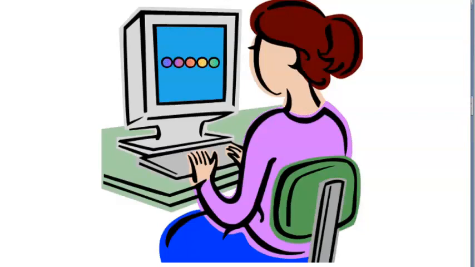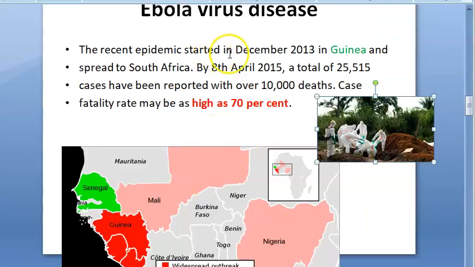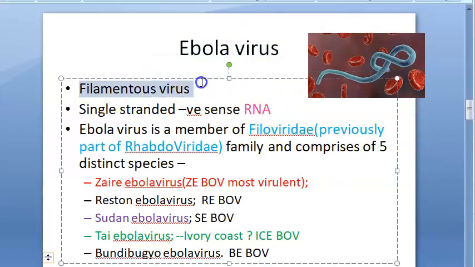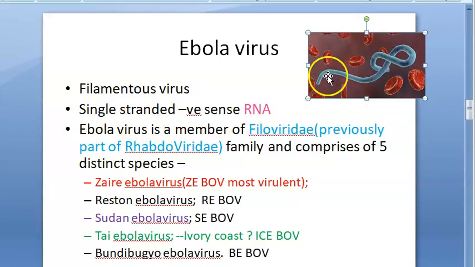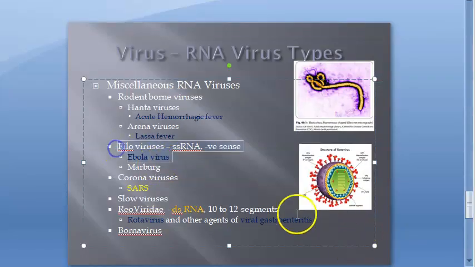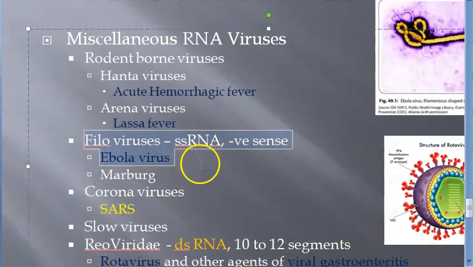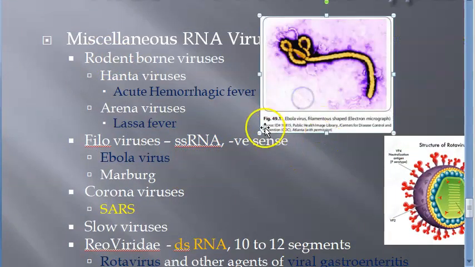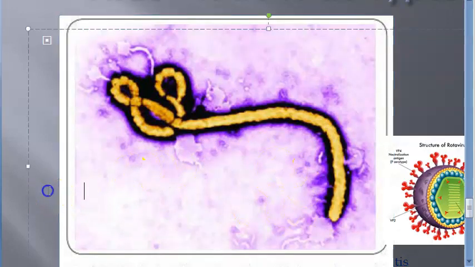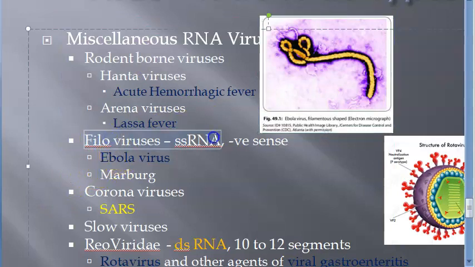First Zaire, Sudan, then so many times it started recurring, and in December 2013, Guinea. So basically, what is this? This is a filamentous virus, Ebola virus. It has negative sense, single-stranded RNA. Basically, it's a member of Filoviridae, they are saying. Let us see our classification. Guys, see this? Ebola, filoviruses, single-stranded RNA, negative sense. It's already put here. Ebola virus, filamentous shaped electron micrograph. So it comes under filoviruses, single-stranded RNA, negative sense.